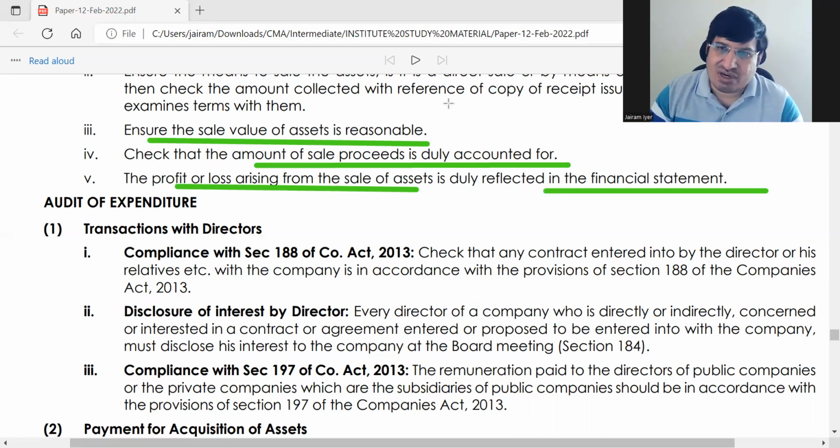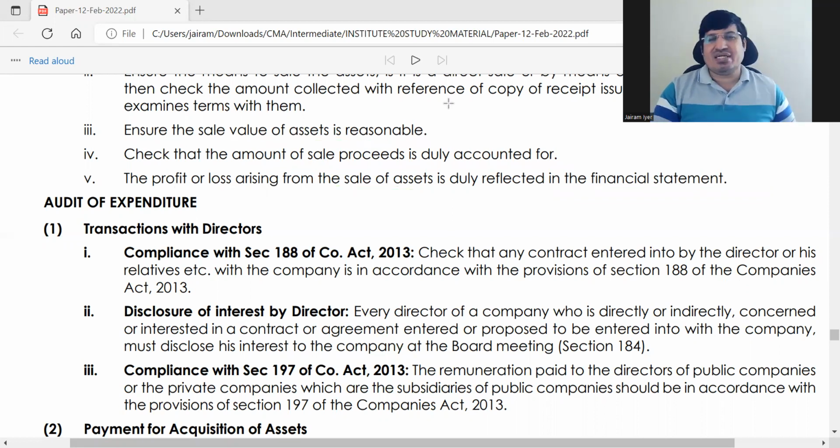Now next is what? Expenditure. Audit of receipts, as I said, you can just prepare with one set and, based on that, you can write. There are little bit of changes, but overall you can use 60 to 80% of the general format of receipts in any receipt. Next is audit of expenditure.